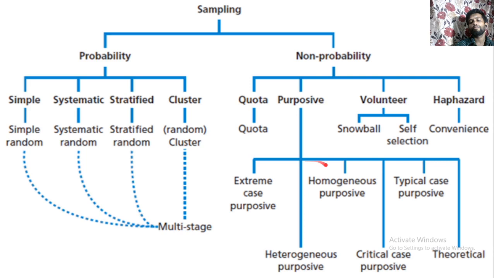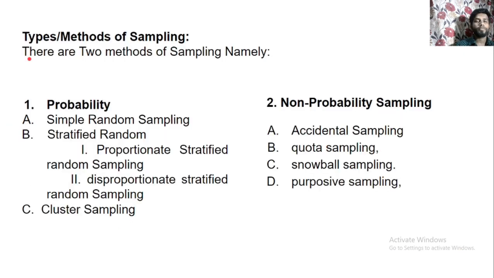Now again the non-probability sampling has volunteer, snowball and self selection, and haphazard, that is the last one, convenience. Next slide. Types and methods of sampling. There are two methods of sampling we already discussed, probability and non-probability.